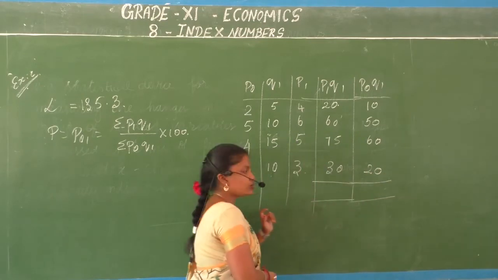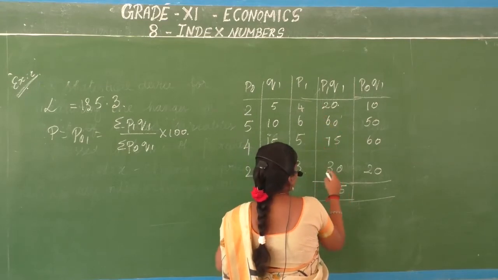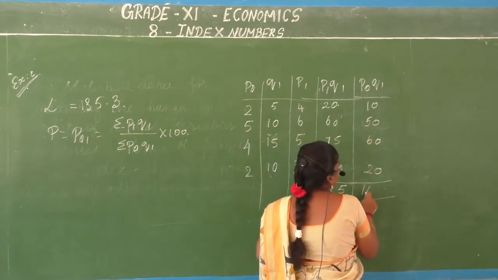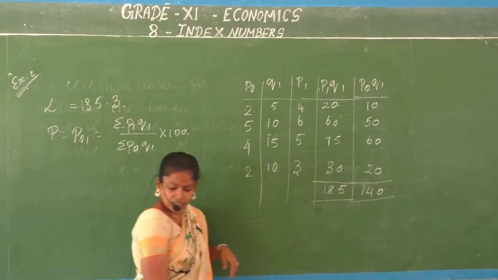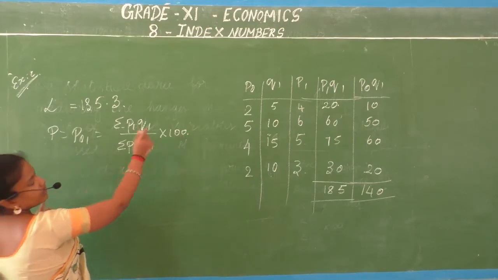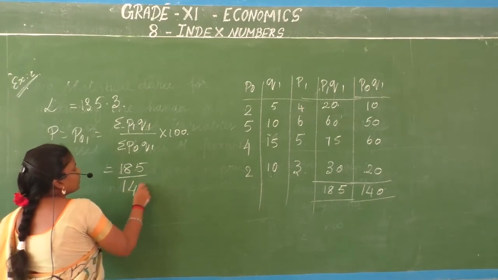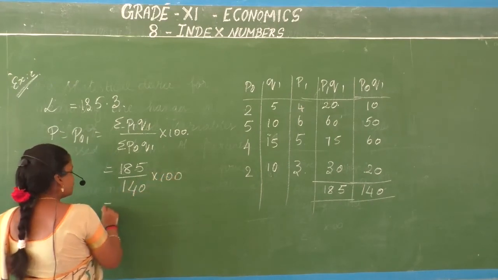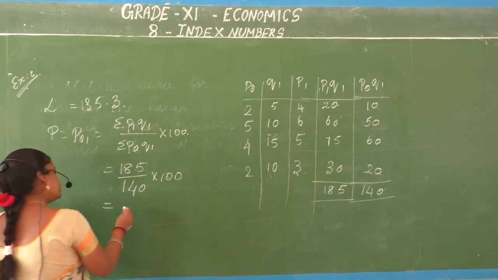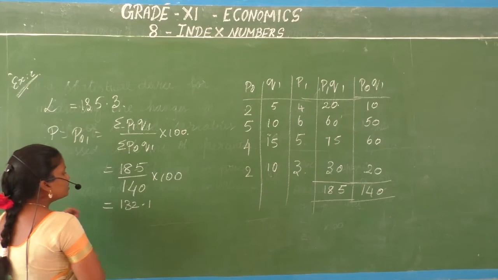You need the summation of both. 20 plus 60, 80, 80 plus 75, 155, 155 plus 30, 185. Then you have 10 plus 50, 60, 60 plus 60, 120, 120 plus 20, 140. So you got your values. Now put it into the formula. What is your P1 Q1? 185 by 140 into 100. When you divide this according to Paasche's method, your P01 would be 132.1. This would be your answer.